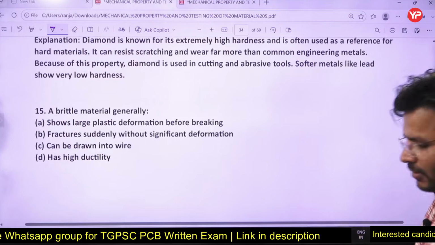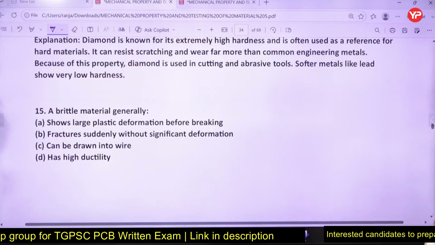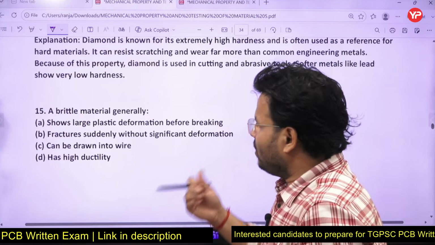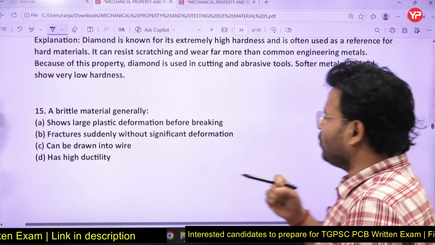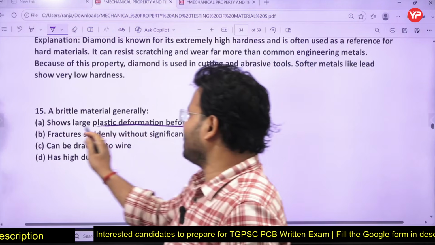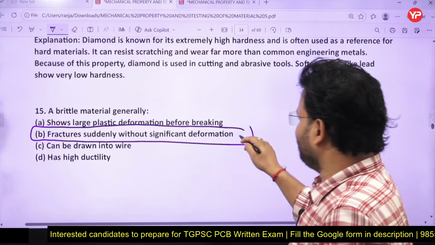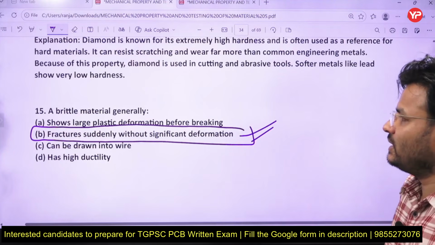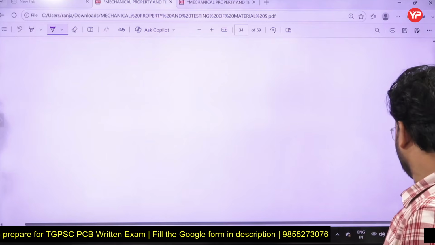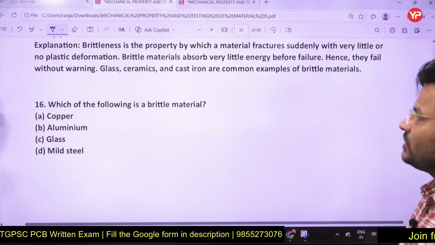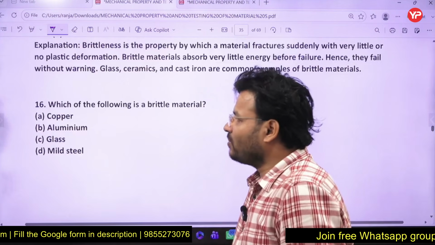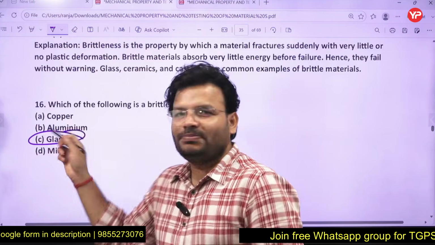Okay, question number 15 on your screen. A brittle material generally shows large plastic deformation before breaking, or fractures suddenly without significant deformation. Yes, it fractures suddenly without any significant deformation. So B for Bombay is the right answer. Question number 16. Which of the following is a brittle material? Copper, aluminum, glass or mild steel? Glass will be the brittle material. Simple, right?